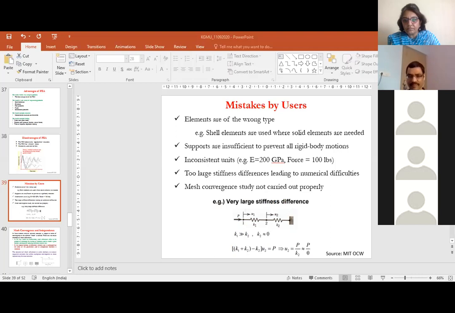Now we want to see whether, using finite element, we are able to predict the behavior or those stress values correctly or not.